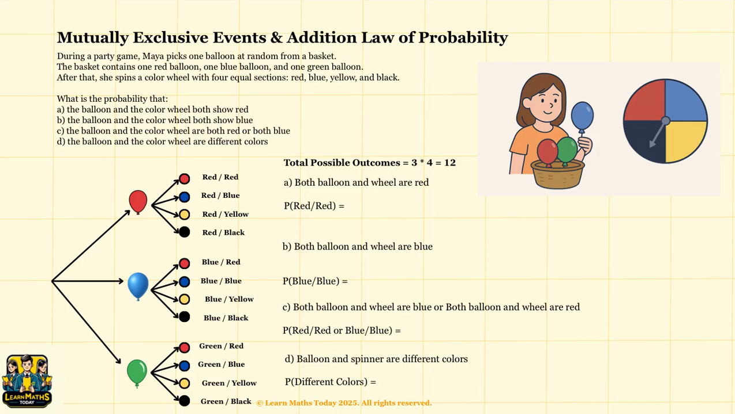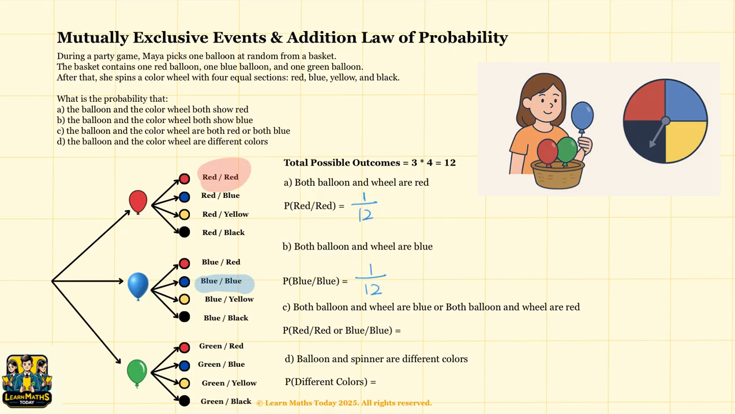A. What's the probability that the balloon and the wheel both show red? We look at the list, and we see that only one outcome, red-red, matches. So the answer is 1 over 12. For B, what's the probability that the balloon and wheel both show blue? Similarly, from our list, only blue-blue matches. Therefore, the answer is 1 over 12.